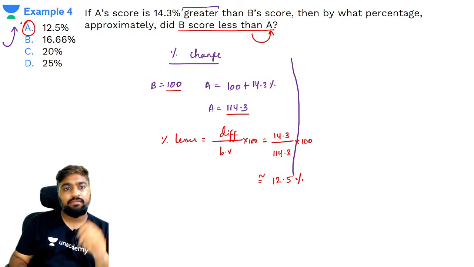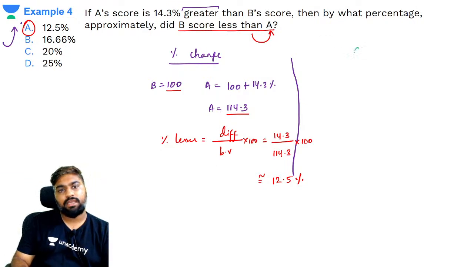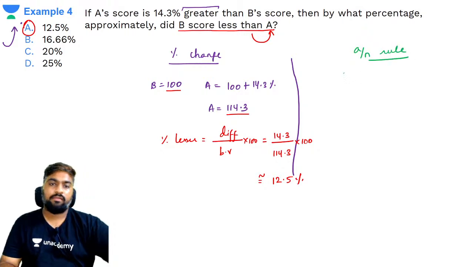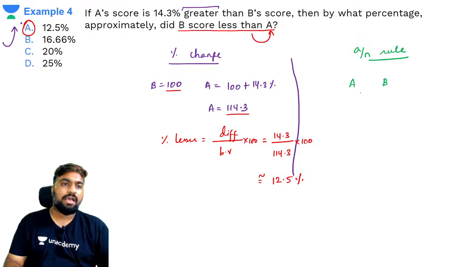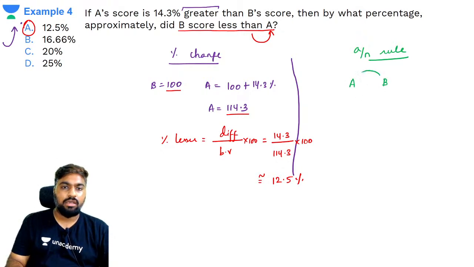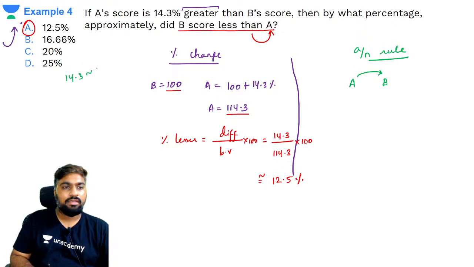Now to deal with a question like this, we will be looking at a rule called A by N rule. Whenever you are comparing A to B, how much did A score greater than B? A scored 14.3%. I know 14.3% is approximately 1 by 7th.